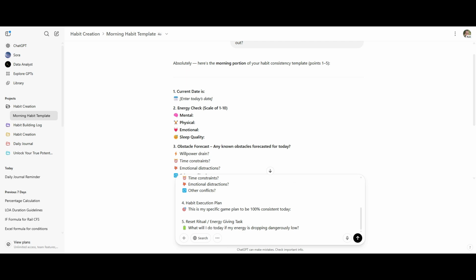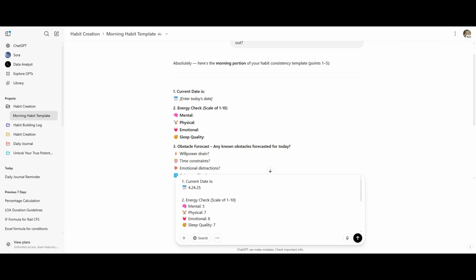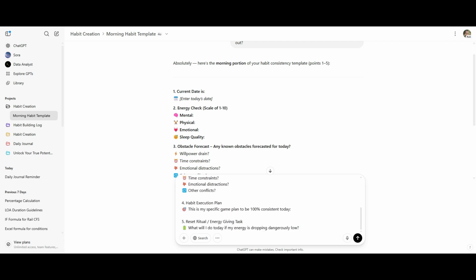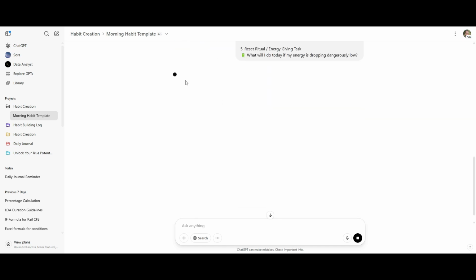You have your specific habit, and you're going to outline real quick in just one sentence how you're going to carry out your habit today. And then right here you're going to outline what you do if your energy is dropping low to where you are nervous you won't be able to complete your habit or complete your task.